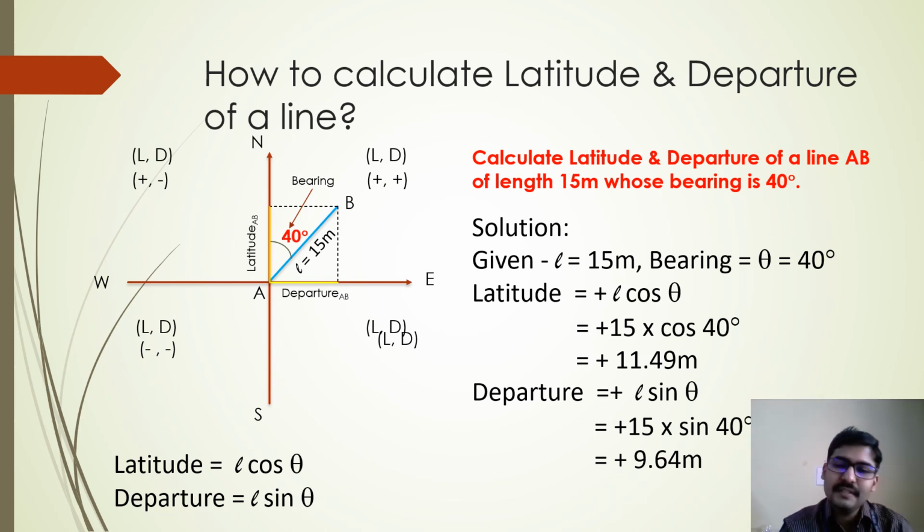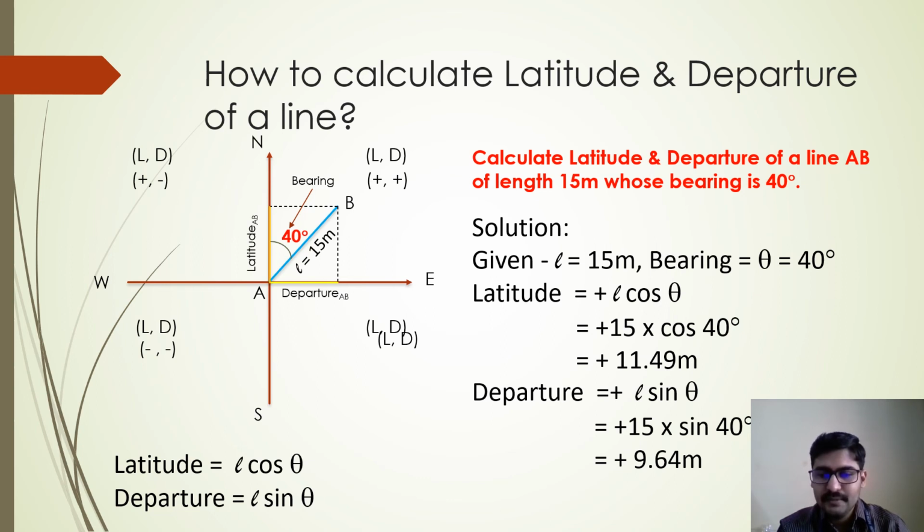Now L cos theta is 15 cos 40, which comes out to be 11.4949 meter. Plus is written because the line is lying in the first quadrant, and in the first quadrant latitude is positive.